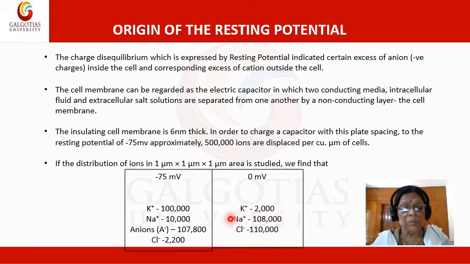And inside the cell, 107,800 anions are provided by the proteins, which are present in dissociated form, and they are balanced by the chloride ions, 2,200. These anions are balanced in the extracellular fluid by 110,000 chloride ions, which can freely move in both directions. So we see that the inside of the cell is rich in potassium ions. Its value is 100,000 inside.